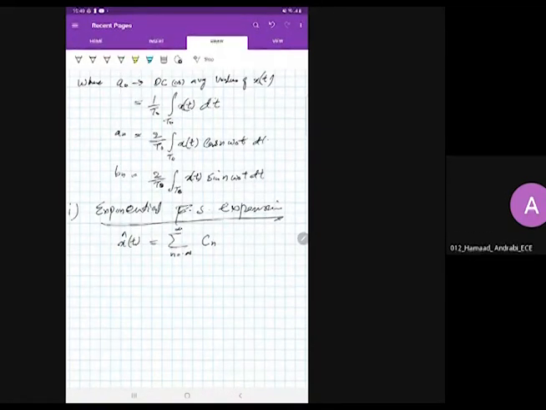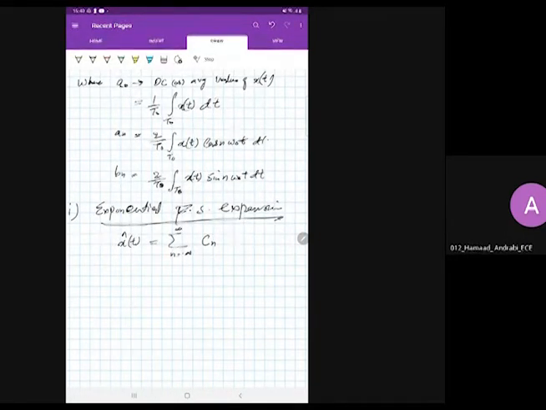A of k is a constant, or a weight of the frequency component, which is dependent on k, or dependent on frequency. Similarly, c of n is just a representation. It is also dependent on frequency.